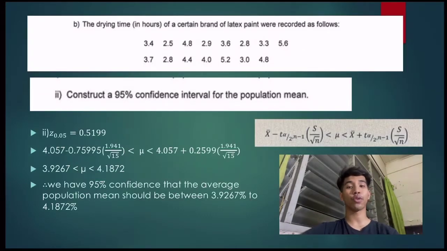So for question 4B2, construct a 95% confidence interval for the population mean. From the statement given, we have the margin of error of 0.05, and if we take out the data from the Z table, we have 0.5199. By using this formula, we will get our interval for the population mean, which is between 3.9267 and 4.1872. So we are 95% confident that the average population mean should be between 3.9267 and 4.1872.